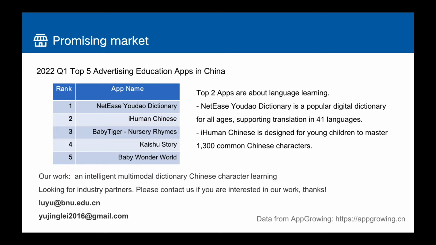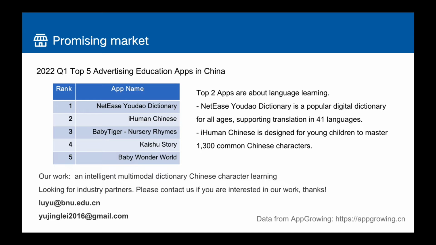Here is 2022 Q1 Top 5 Advertising Education Apps in China, and the data is from AppGrowing. We find that the top 2 apps are about language learning. NetEase Youdao Dictionary is a popular digital dictionary for all ages, supporting translation in 41 languages.